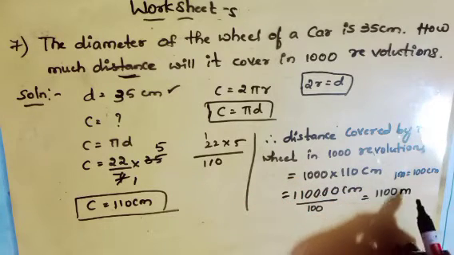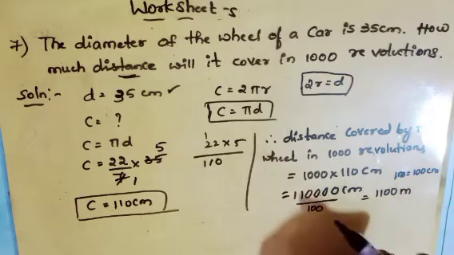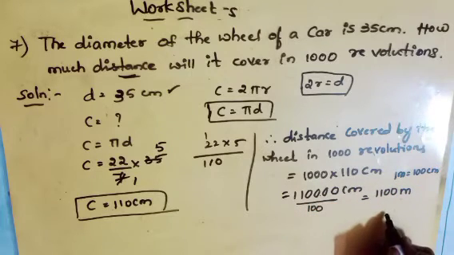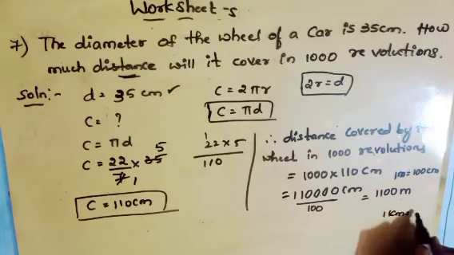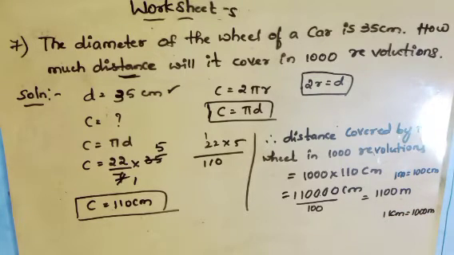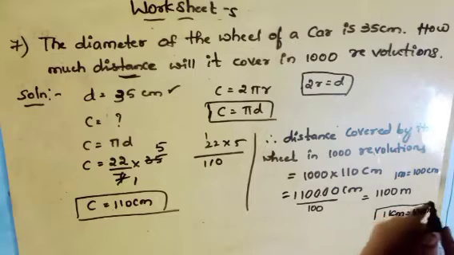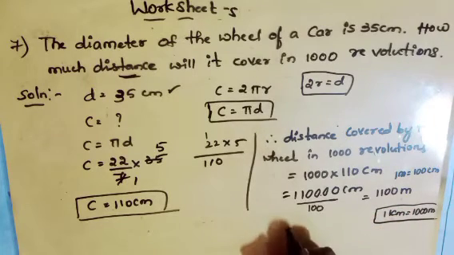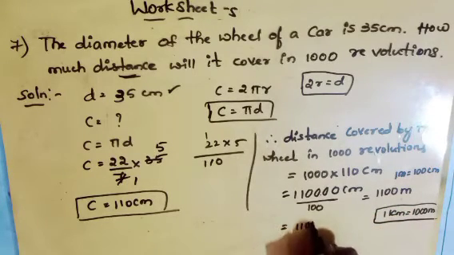Again this meter we are converting into kilometer. 1 kilometer equals to 1000 meter. So let us divide with 1000. 1100 divided by 1000.